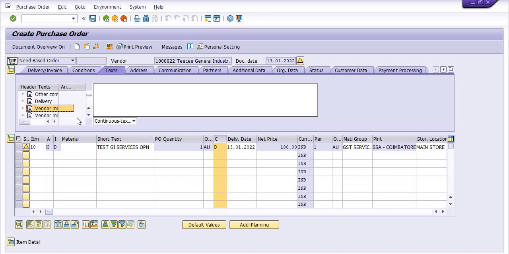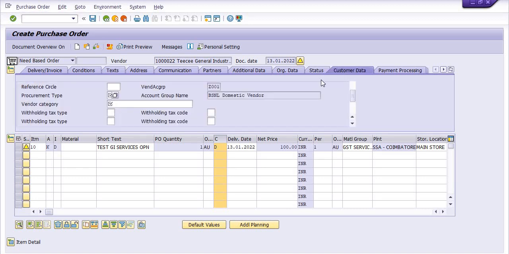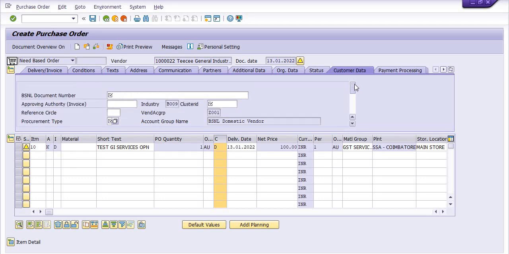So you can mention all the terms and conditions here in the purchase order while issuing it. Okay, so we have mentioned a few requirements for understanding purposes. And in the customer data tab you need to fill the vendor category. Okay, we have already filled this data.